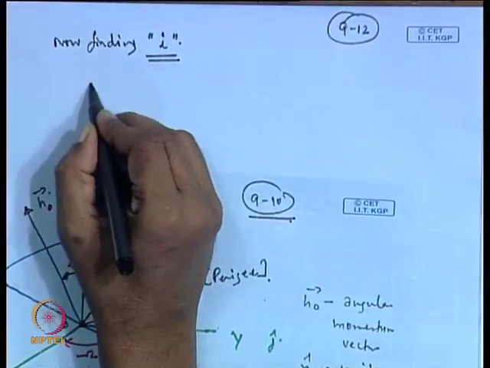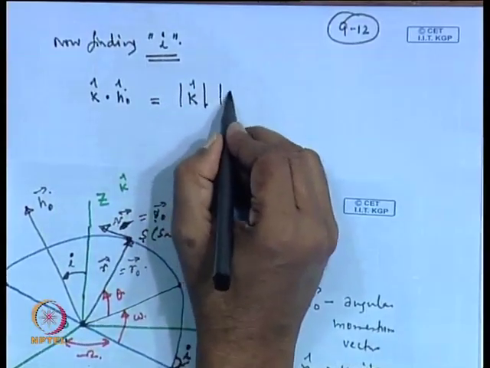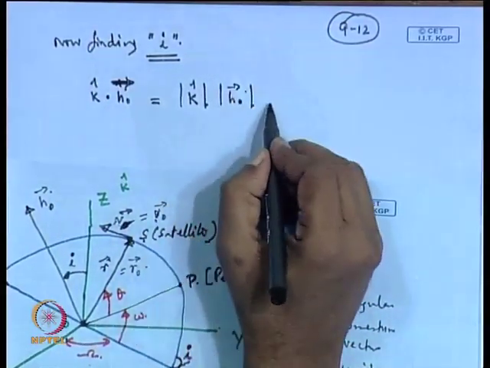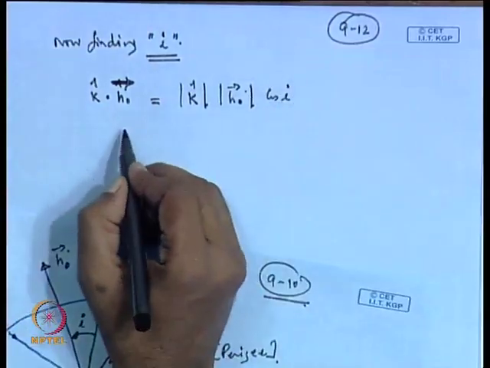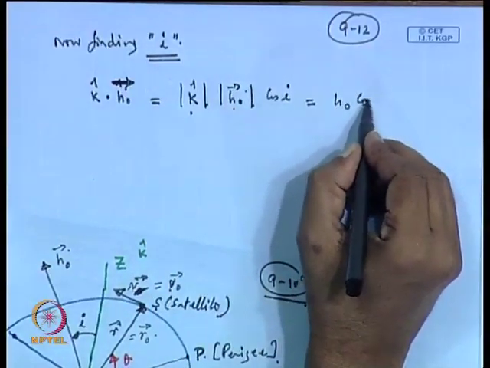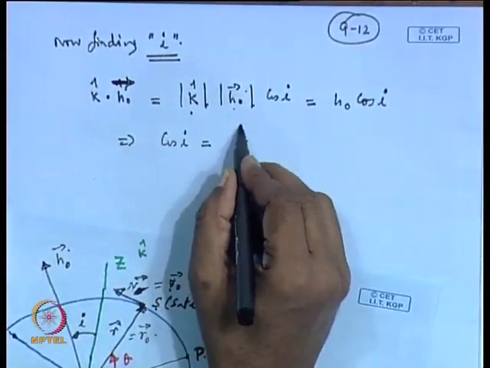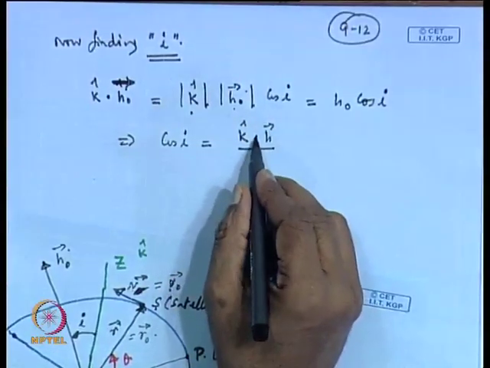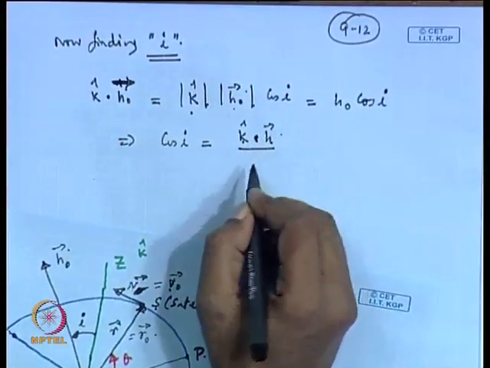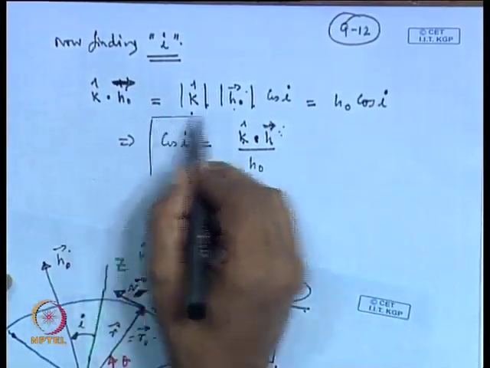So, we have k cap dot h. This is k cap, magnitude of unit, h is not cap, this is a vector, and therefore we get here h 0 cos I, and this implies cos I equal to k cap dot h, that is, k cap dot product with h vector, and then divided by h 0. This is our equation number 13.